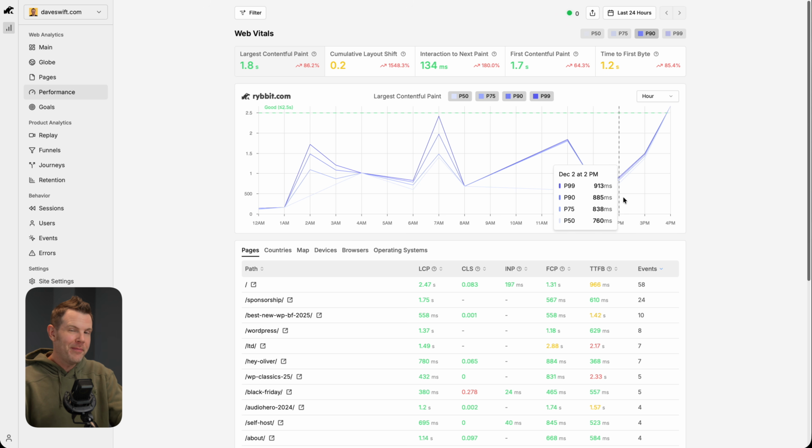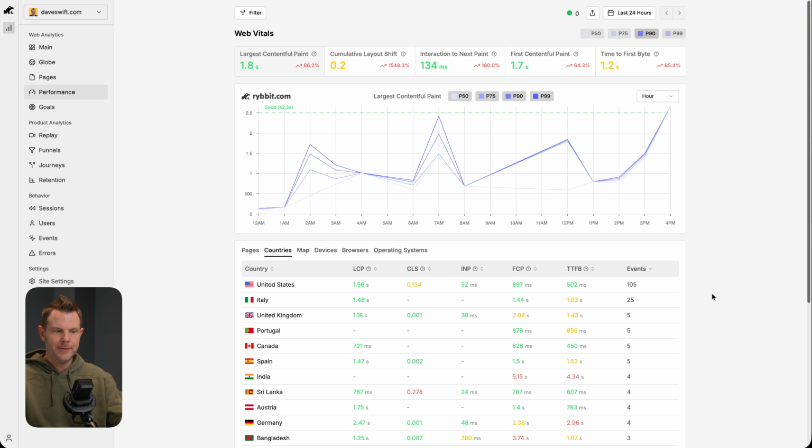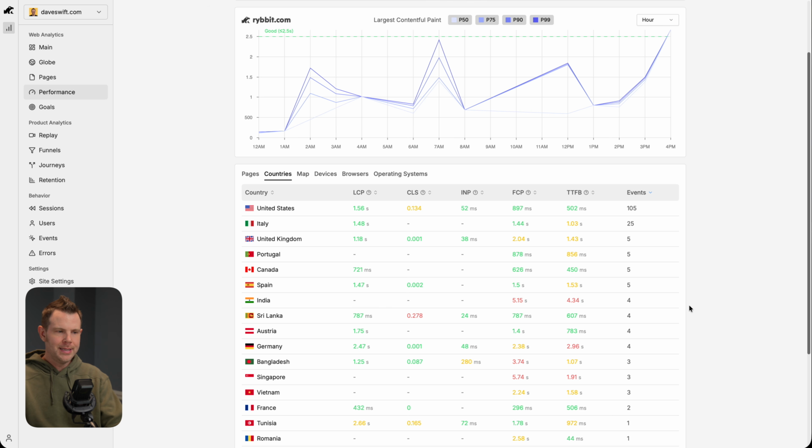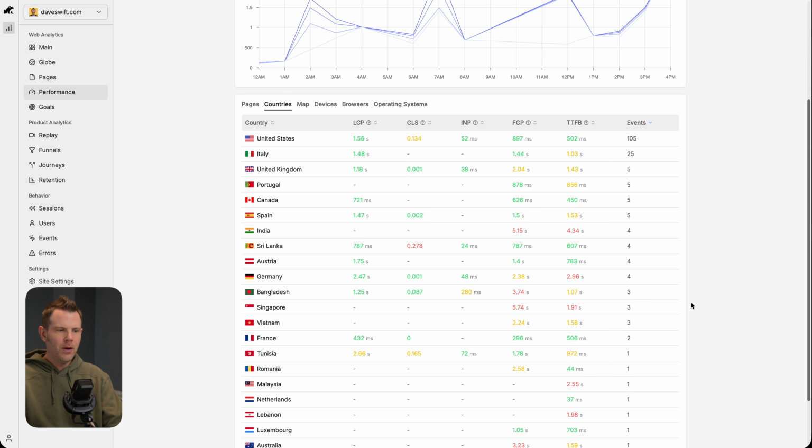Rybbit can do core web vitals as well to check the performance of your website. I love this feature. You can do it by country. So if you want to get a feel for how your website is performing around the globe, well, here it is in United States, Italy. Yeah, overall pretty consistent in terms of speed. Everything's green, at least for largest contentful paint, until we get down to Tunisia, where it happens to be a little bit slow. Yeah, this feature is really cool.